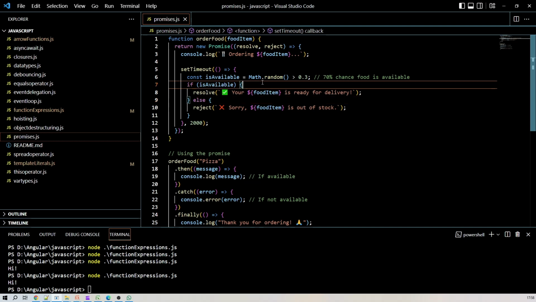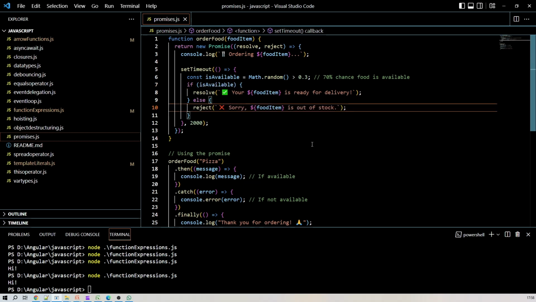We can consider this logic to correspond to the time which will be taken by any restaurant to prepare and deliver that particular food, right? So if isAvailable is true, then this corresponding line will be executed. If isAvailable contains false, then this line will be executed, right?